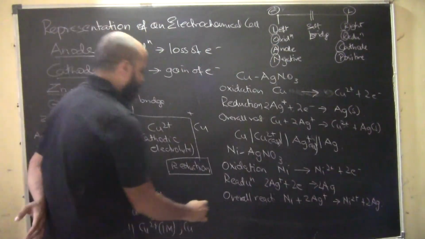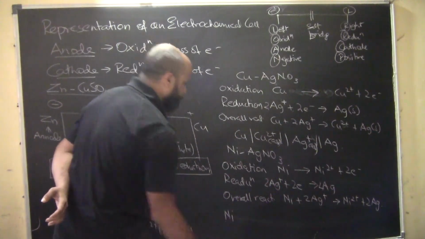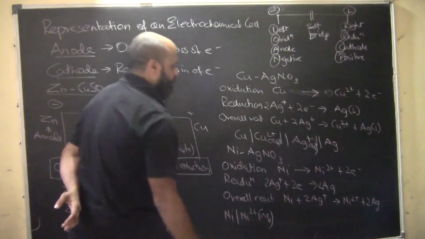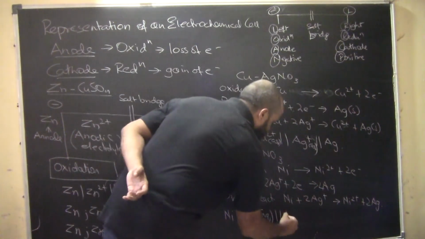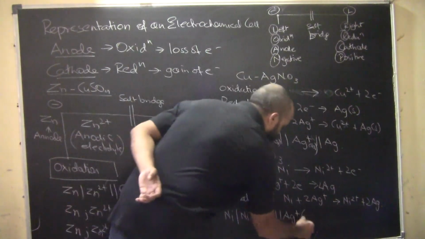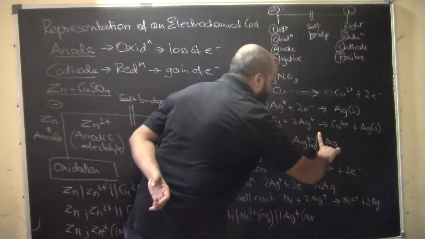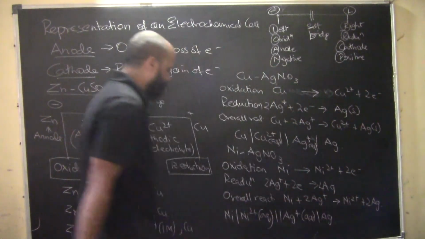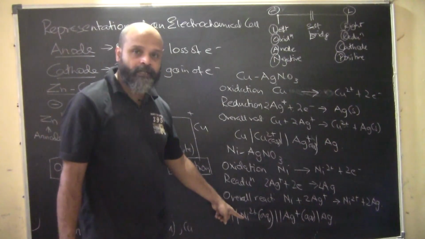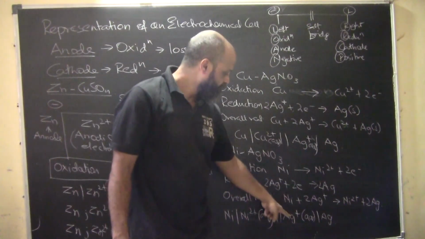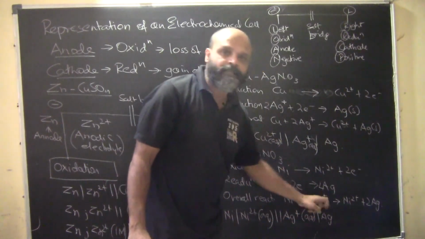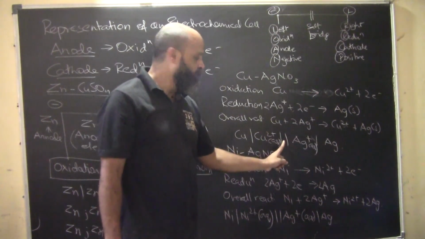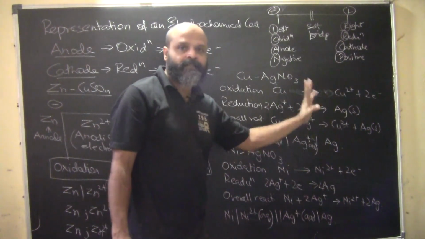And if we were to represent this reaction, it will be Ni, then Ni2+ aqueous, salt bridge, then Ag+, again aqueous, and then Ag. Sorry, we will not have a single line there, we will have a double line for the salt bridge. So the order is: anode, anodic electrolyte, salt bridge, cathodic electrolyte and cathode.